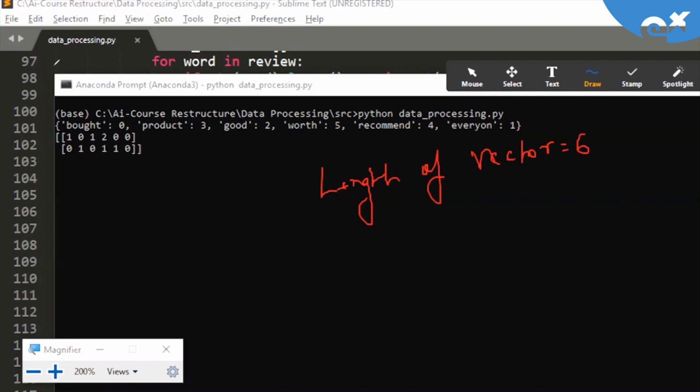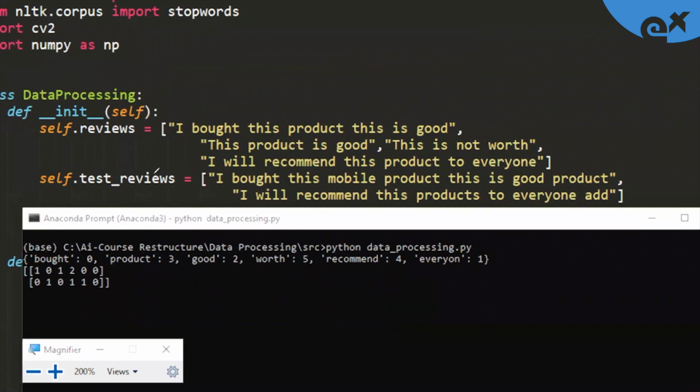We can also verify that. So now we can see these are the 2 reviews for which we have simply constructed our count vectorizer, or say bag of word vectors. So word bought is present. Why? Because the index is 0. So basically this is index 0, this is 1, this is 2, 3, 4, and 5. So 0 is 1 means word bought should be present in our first review. Then word everyone, for which the index is 1, is not present. And you can see that in this particular sentence, word everyone is not present.